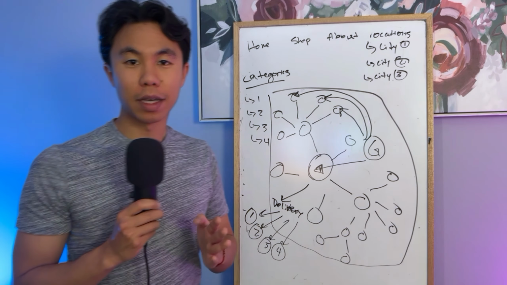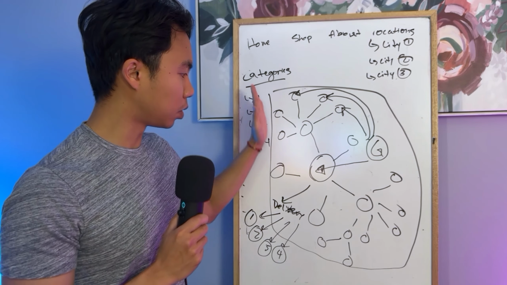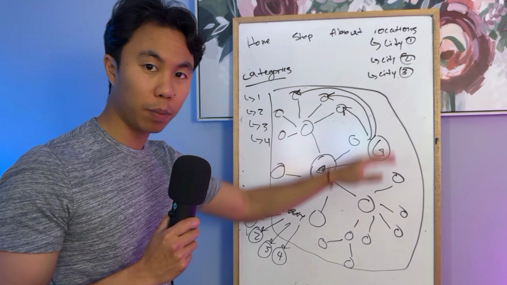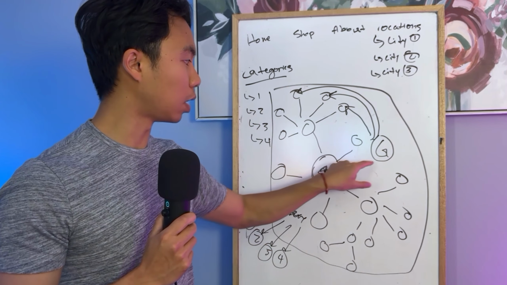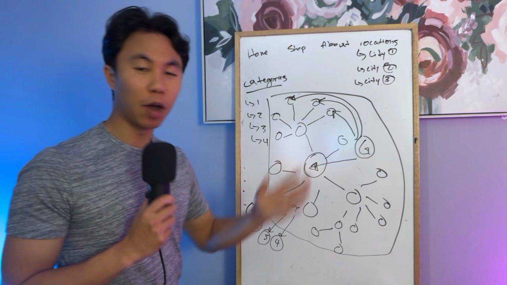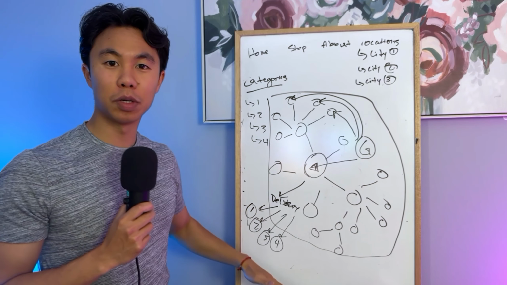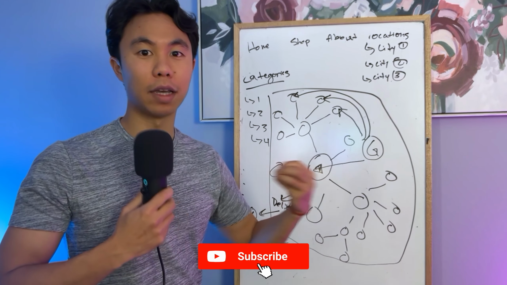What ends up happening is that when you build out all of these pages, Google crawls your website and it looks more like a web, more like a network, and you offer Google more opportunities so that Big G can crawl the different pages on your website. I hope that makes sense. I really wanted to do this whiteboard video because it's very hard to conceptualize if I just start speaking.